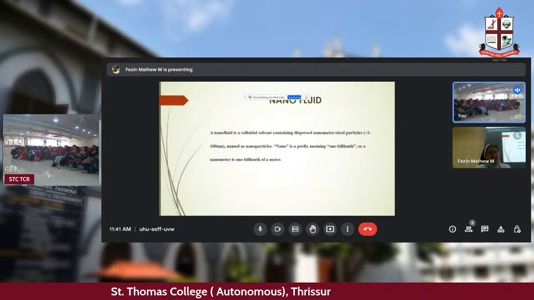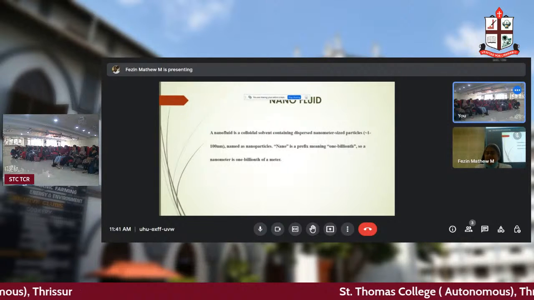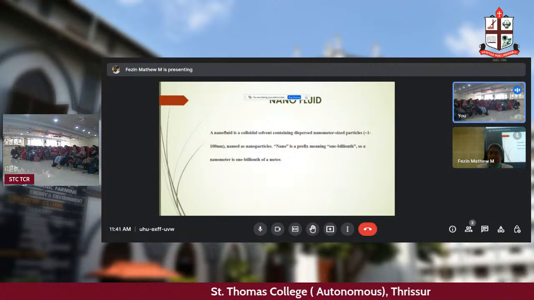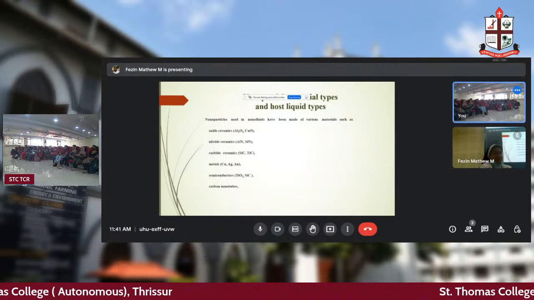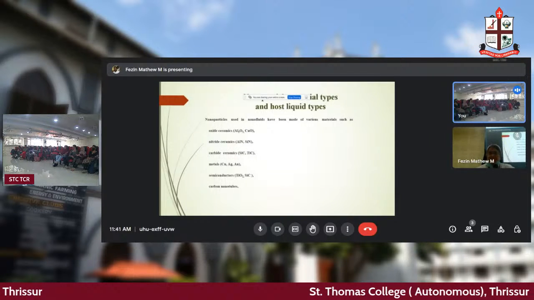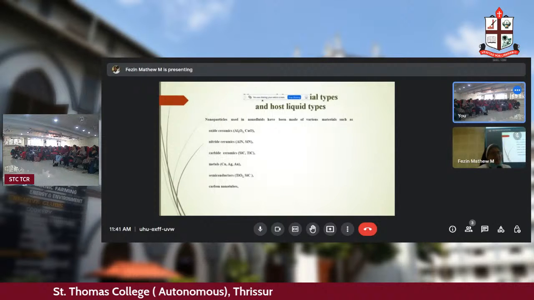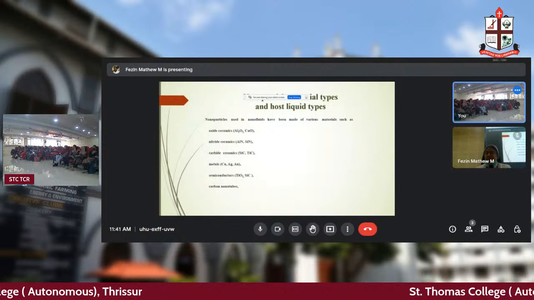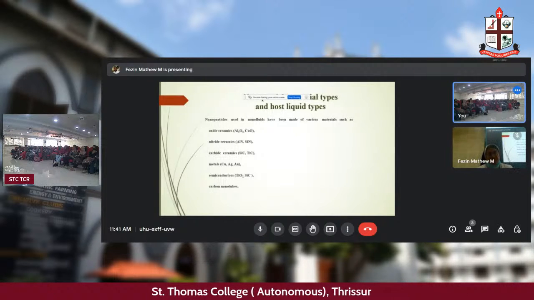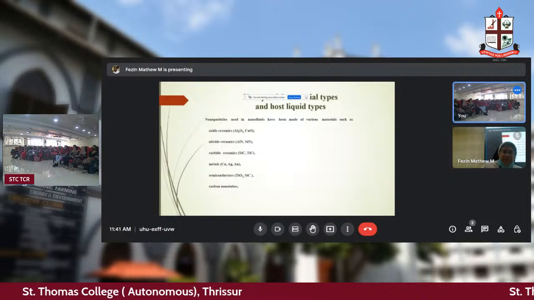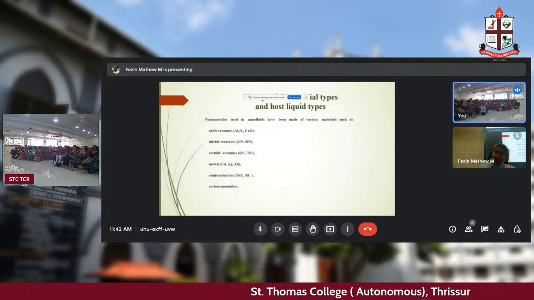The answer is this. It is a colloidal solvent in which nanometer sized particles are dispersed. They are called nanoparticles, inside a fluid. Colloidal is like a collage, something we say. When you use all the pictures together in a mobile, you say it as a collage. Likewise, colloids in chemistry, as we have learned in our younger classes, are different types of metals together, or different types of solvents dissolving those. When it comes, we use the word colloids. So here are the nanoparticles which could be used to make nanofluids.